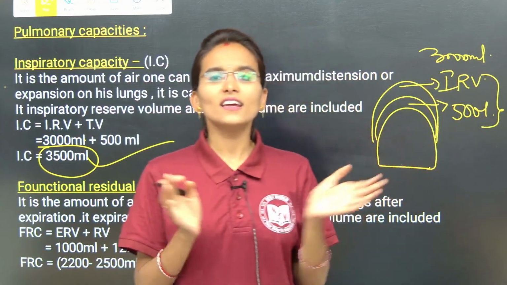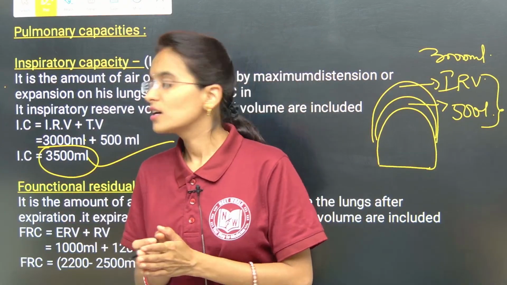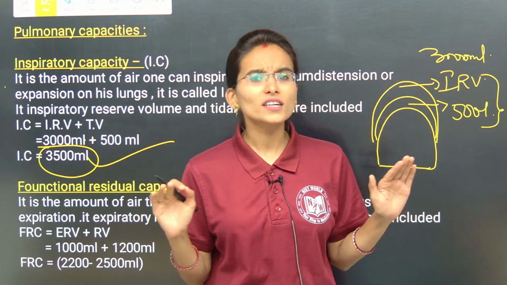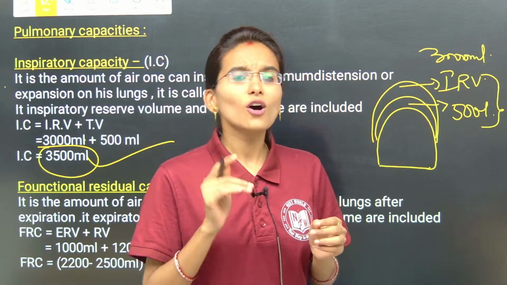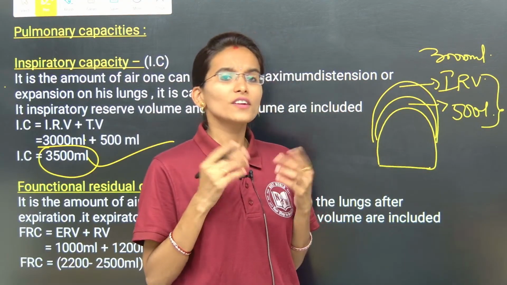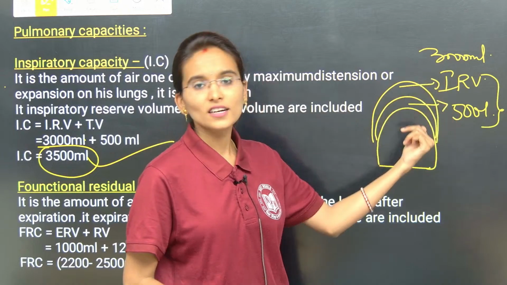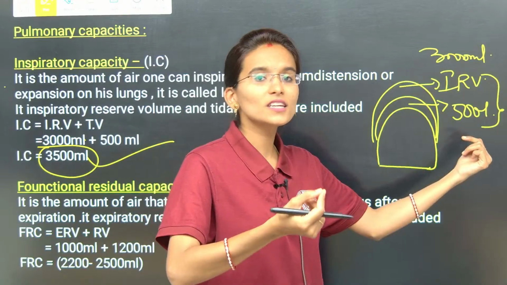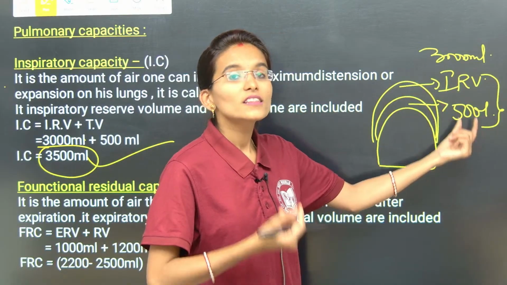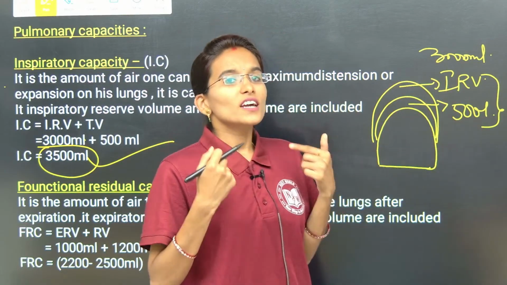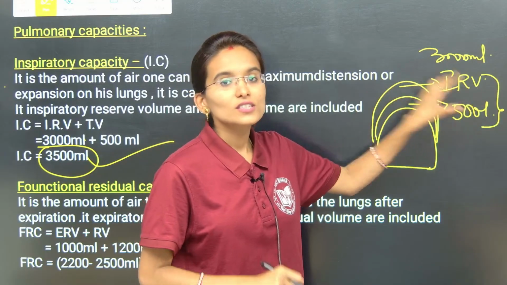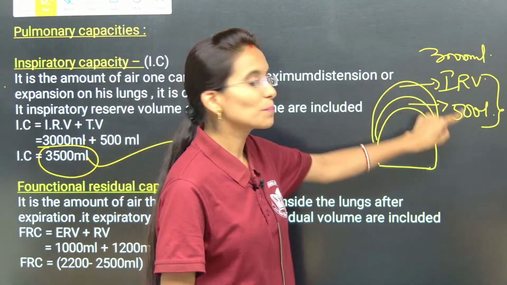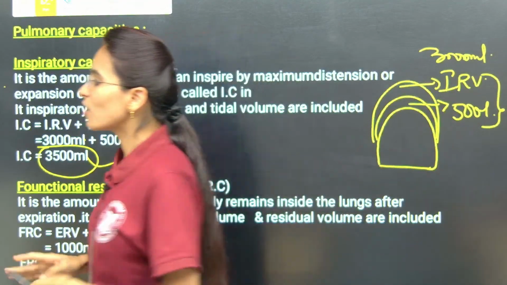Now practically I am going to show you, simply. So, normal breathing: during normal breathing, whatever we inhale is just 500 ml. Along with the normal breathing, along with the tidal volume, the extra air we inhale is called IRV. So the inspiratory capacity is the sum of IRV plus TV. Clear? Clear, all the online students?